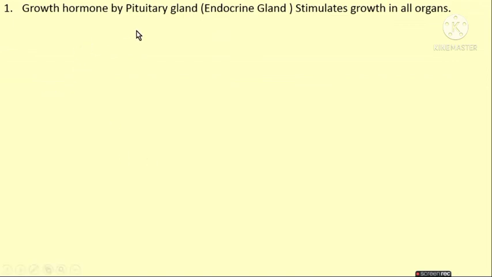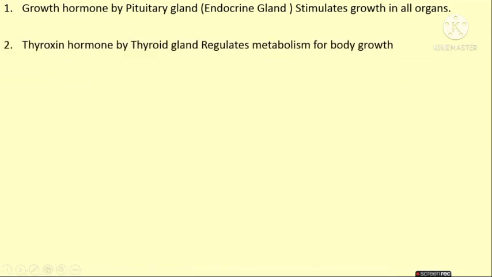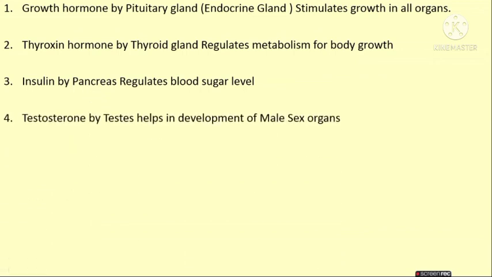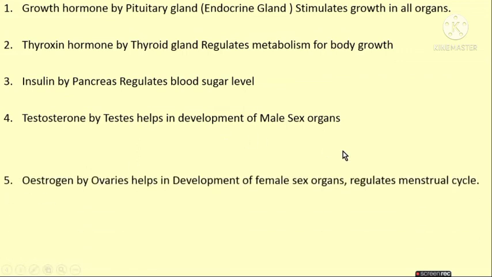Growth hormone is secreted by the pituitary gland, that is an endocrine gland which stimulates the growth in all organs. Thyroxine hormone is secreted by the thyroid gland which regulates the metabolism for body growth. Insulin is secreted by the pancreas which regulates the blood sugar level. Testosterone by the testes helps in the development of male sex organs.